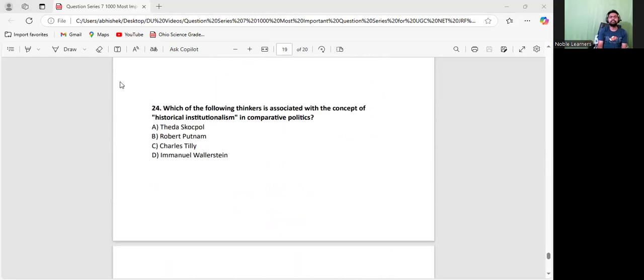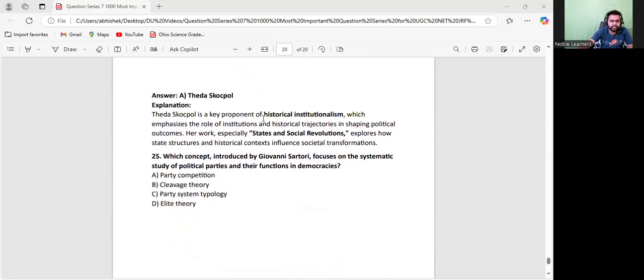Charles Tilly has a very famous statement which is important for UGC NET JRF. I'm just telling you the essence of that statement, not exactly, rephrasing it: states make war and war makes states. That means wars are responsible for new nation states, and again the new nation states then go to war, and this cycle continues. This is what Charles Tilly said. His work on state and social revolution has come once in UGC NET, so it is very important. Remember my point.